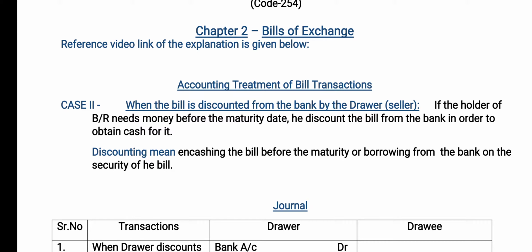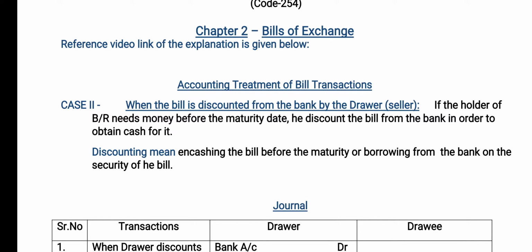So I will make it clear what is going to happen in this. If the holder of the bill receivable needs money before the maturity date, and the holder of the BR is the drawer, he discounts the bill from the bank in order to obtain cash for it. I will give you one example. Suppose Pooja sells goods to Sohan.